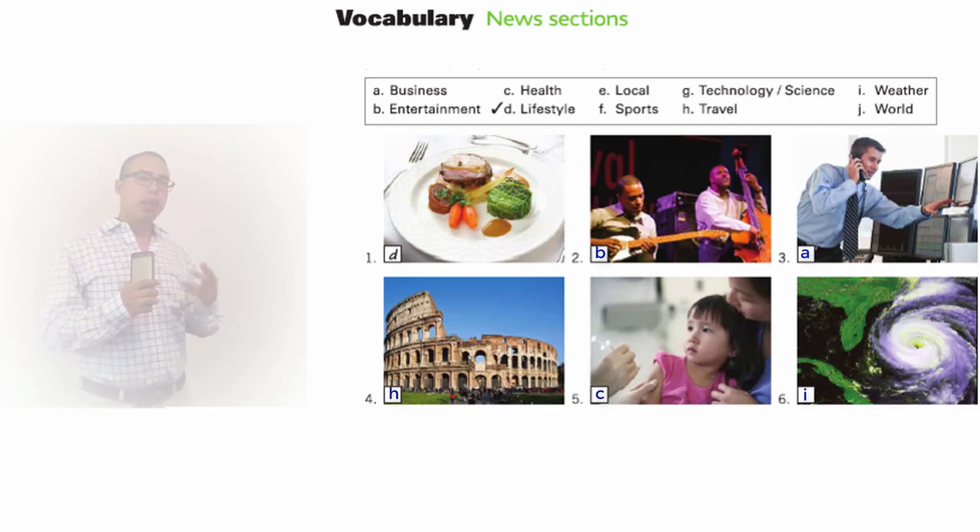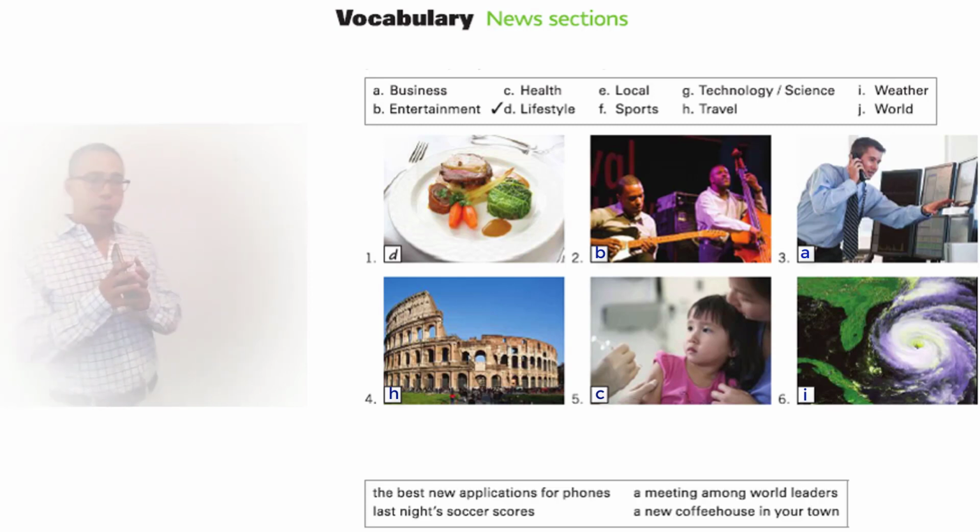So these are all the pictures we have as examples, but we have more than 6 words. So we're going to try to use each news section. Now we have a box down here. It says, in this activity, in which news sections can you find these news stories? Okay, so we're going to discuss that a little bit. It says, the best new applications for phones, last night's soccer scores, a meeting among world leaders, a new coffee house in your town. Okay, so in which news sections do you think the best new applications for phones would be in? It would be in technology and science.